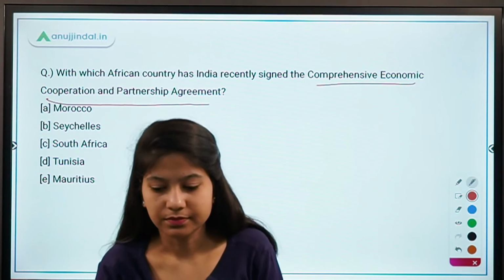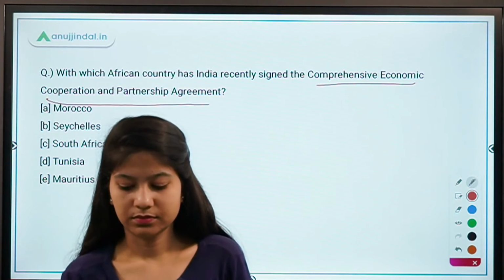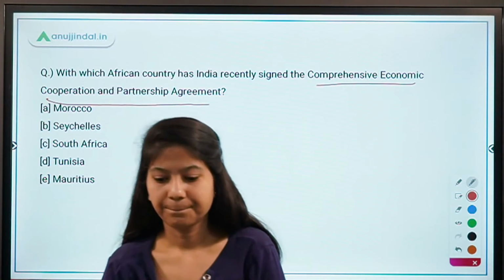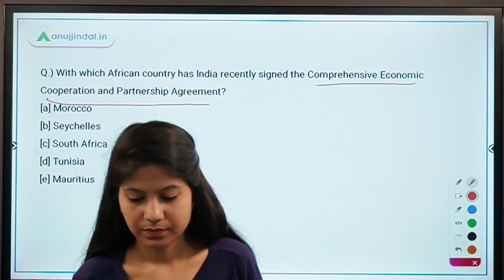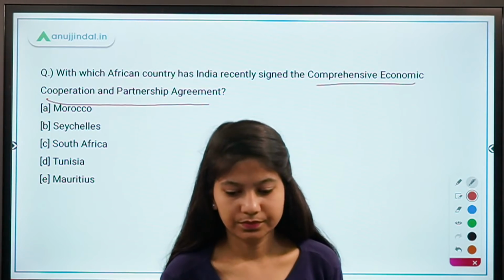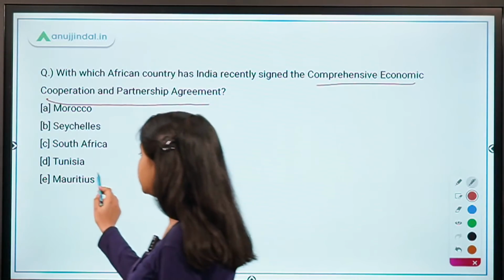Tell me the name. Yes, absolutely right. It's Mauritius.